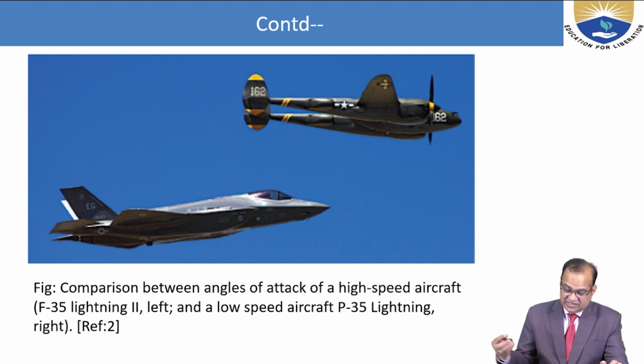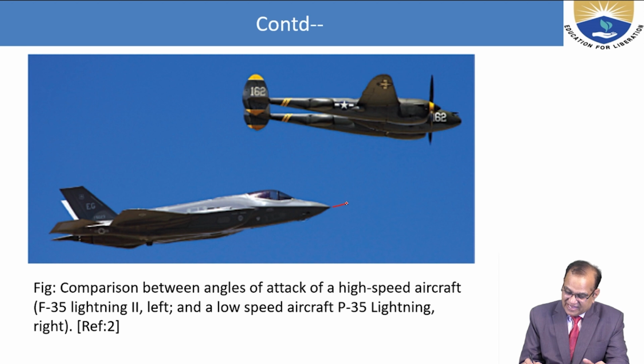So the high speed will have the angle less, and at low speed your angle is increased. How to see that here: the angle of attack is more to get the same CL, and here alpha is less.